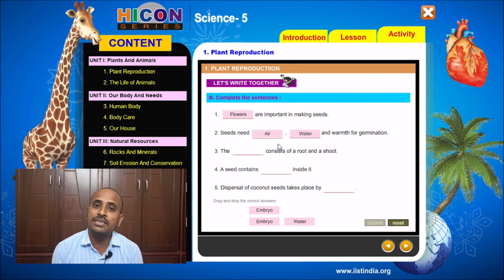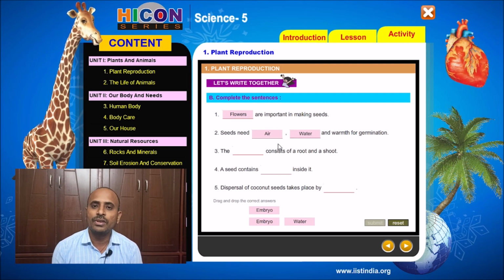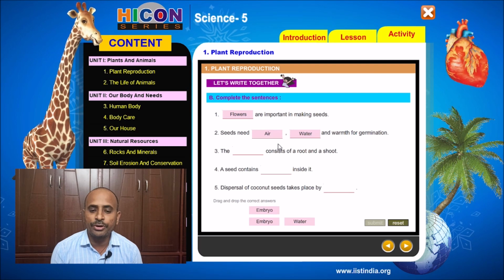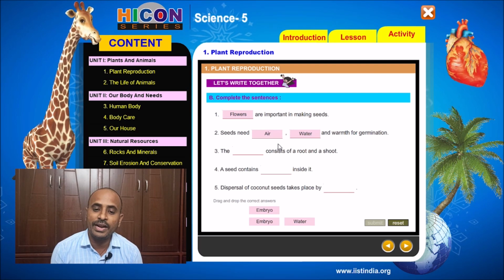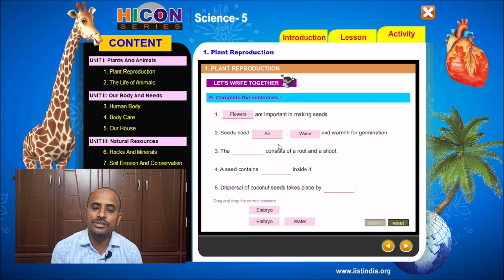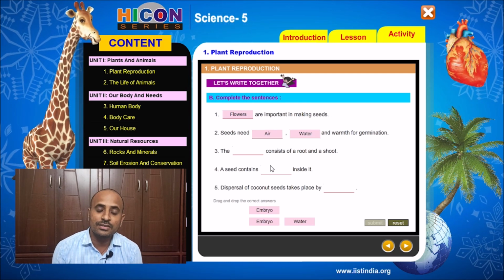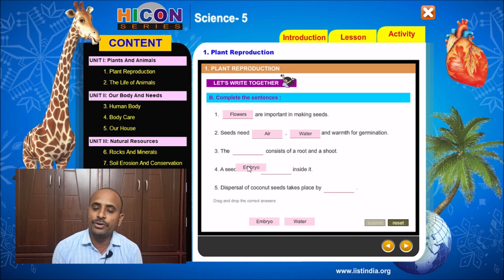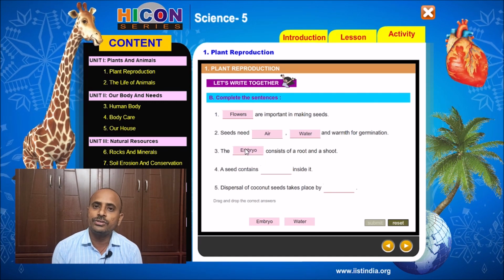That embryo has root and shoot. So which consists of root and shoot? Yes, embryo. Embryo is nothing but the tiny plant present inside the seed. So the correct answer for the third sentence is embryo. The embryo consists of a root and a shoot.